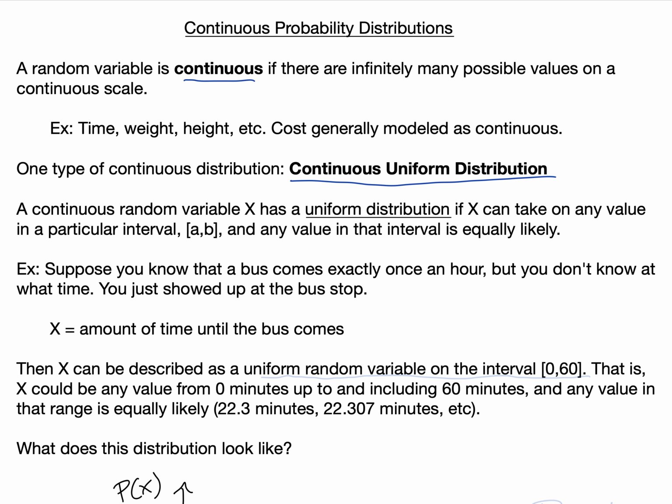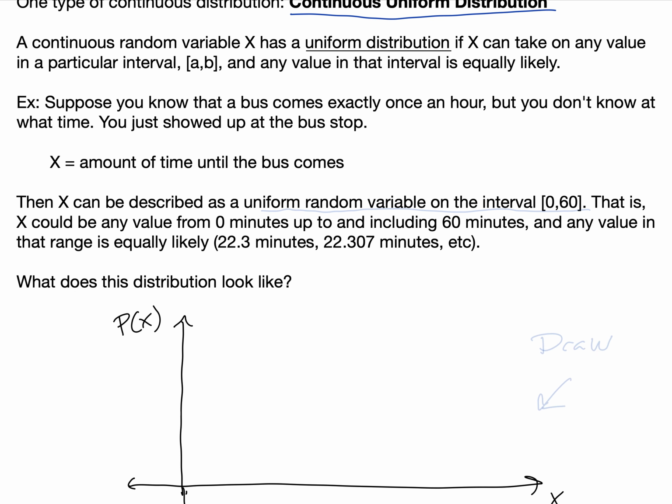So let's look at an example. Suppose that you know that a bus comes exactly once an hour, but you don't know at what time. So you just showed up at the bus stop, and you don't know if it came half an hour ago or 20 minutes ago or 59 minutes ago, but you know it comes exactly once an hour. So if we let x be the amount of time until the bus comes, then the amount of time until the bus comes after you arrive at the bus stop can be described as a uniform random variable on the interval 0 to 60.